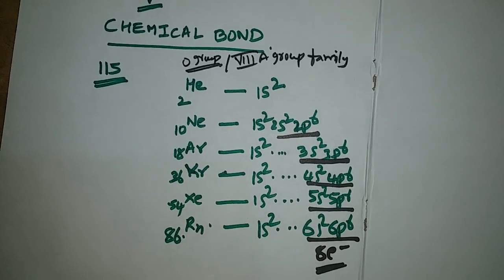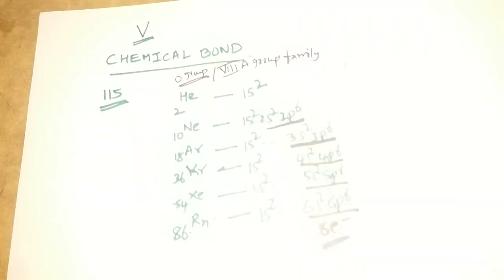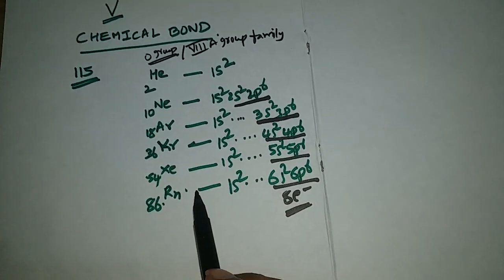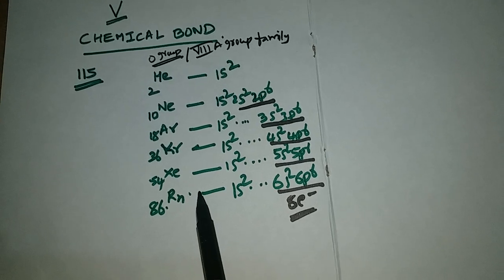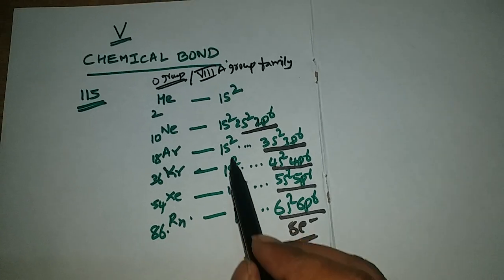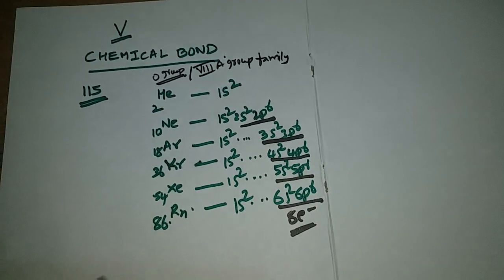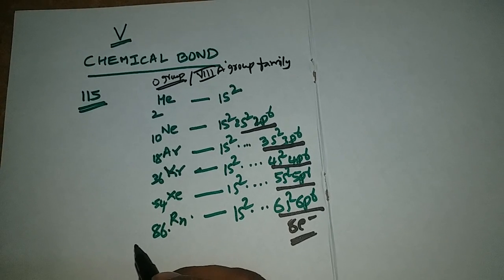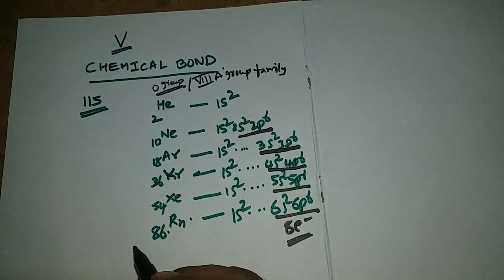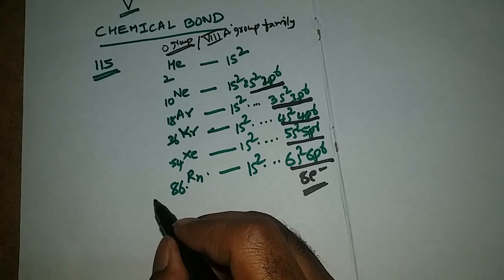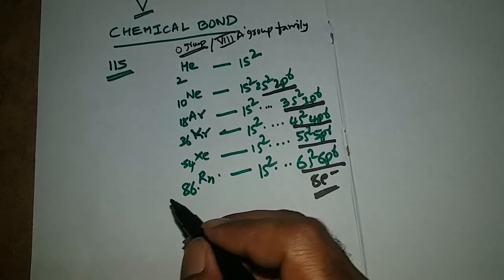So the remaining elements try to get stability as their nearest noble gases. Some elements will lose electrons, or some elements will gain electrons, or some elements will share electrons with the other atoms of elements.